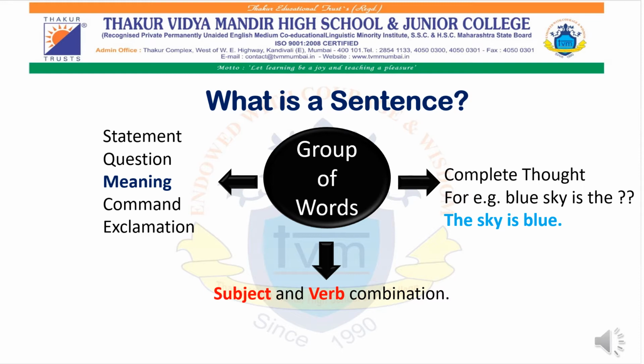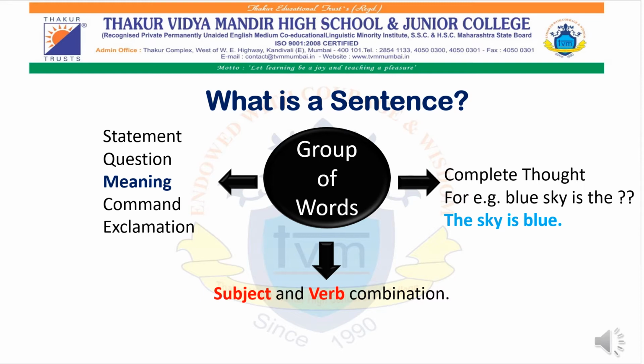Complete thought means complete sense. For example, look at these two sentences. "Blue sky is the." That particular sentence is not making any sense at all. While the second sentence, "The sky is blue." When we read this sentence, it is making complete sense and giving us a complete thought. And therefore we know that the color of the sky is blue.